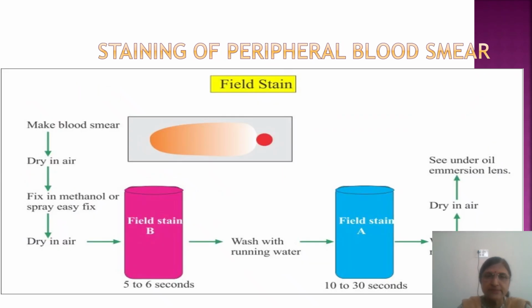So now staining, there are two methods, Field stain and Leishman stain. In Field stain, you have to fix the smear after drying. So fix with methanol or with spray, then dry, then put that slide in a few dips into the Field B, wash with water, then Field A, few dips, and then wash with water, dry in air, and put oil and see under oil immersion lens.